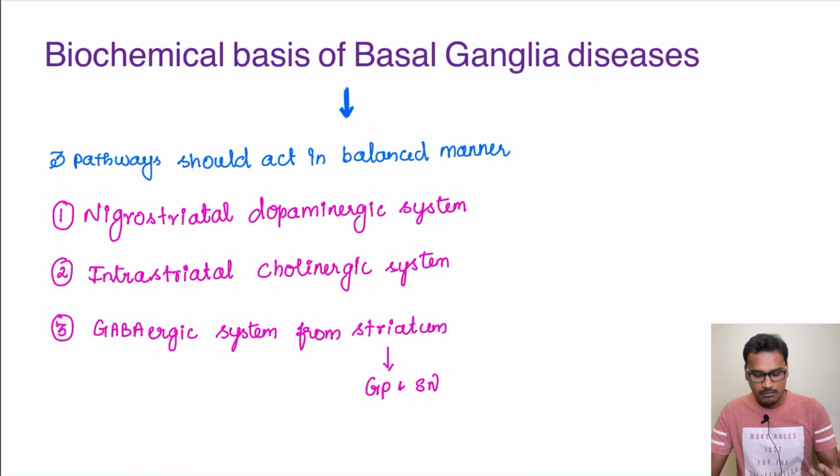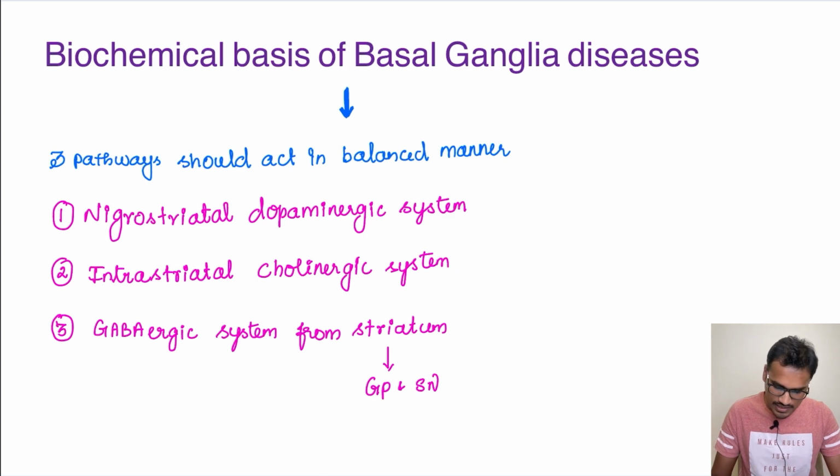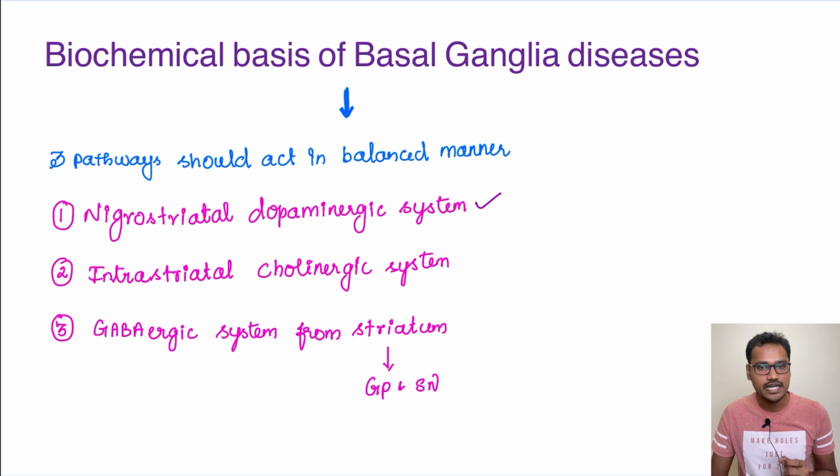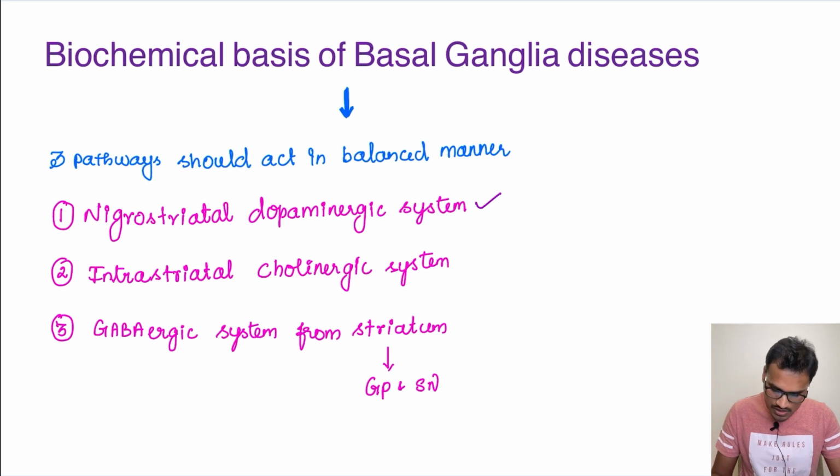So coming to the biochemical basis of any basal ganglia disease. For any basal ganglia disease, we always said that motor control is very important, and there are three major pathways which are controlling this motor control, and these three pathways include the nigrostriatal dopaminergic system. This nigrostriatal pathway starts from the substantia nigra and goes to the striatum, and this is one of the most important systems involved in Parkinson's disease.